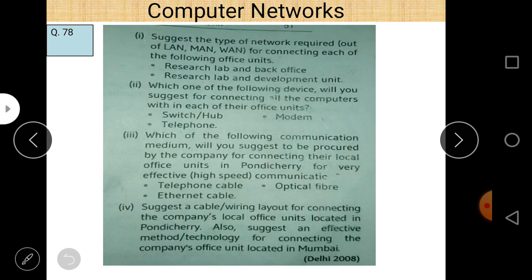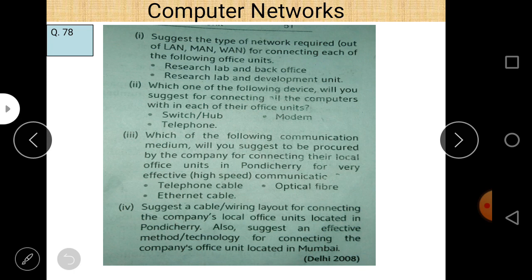Let us check it. Suggest the type of network required, LAN or WAN, for connectivity of each of the following office units: research lab and back office, research lab and development unit. So here the question is not directly related to a server room but to LAN and WAN.